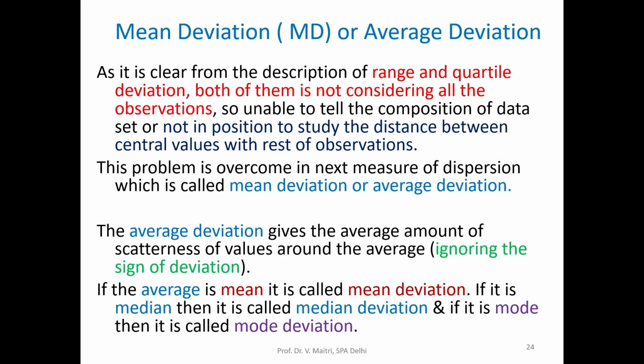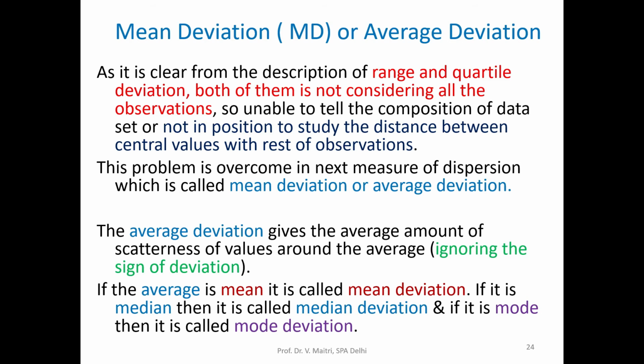Now the average deviation gives the average amount of scatteredness of values around the average, ignoring the sign of deviation. So it gives us the scatteredness around the central value. If the average is the mean, it is called mean deviation.